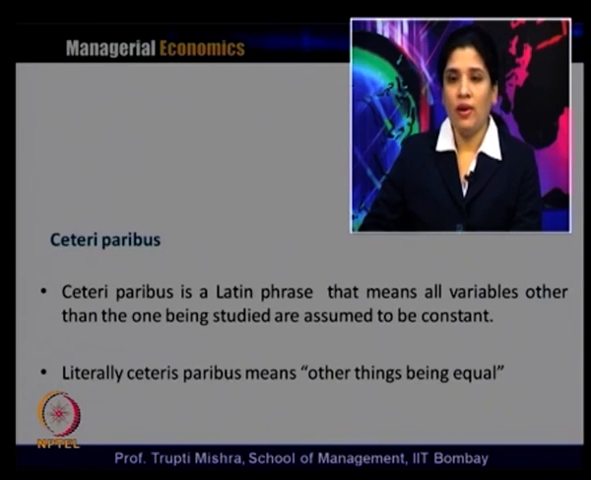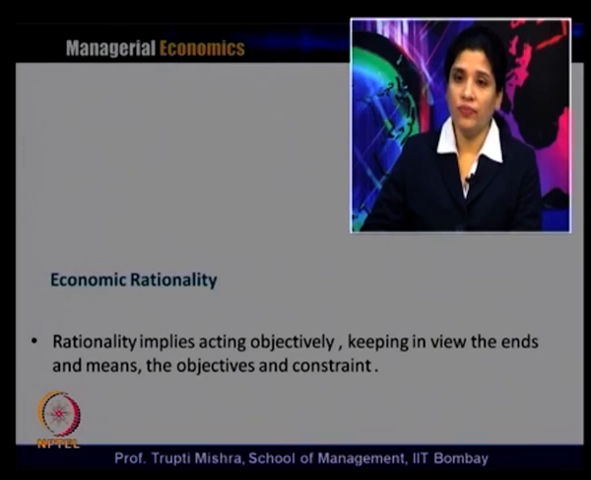So, if there are 5 variables, and the relationship between 2 variables is being studied, the other 3 variables have to be constant. So ceteris paribus means all variables other than the one being studied are assumed to be constant, and the literal meaning of ceteris paribus is other things being equal.